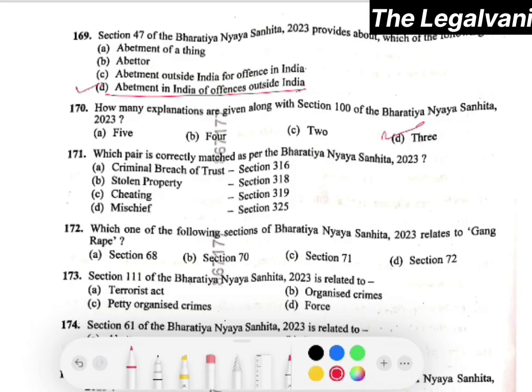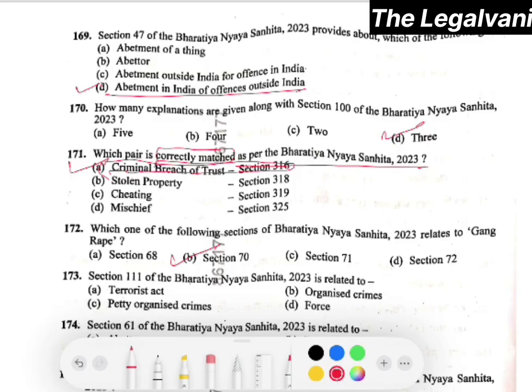Question number 171. It is a type of matching. Which pair is correctly matched as per the BNS? Here the right answer will be A, cheating, section 316 of BNS, right? Question number 172. Which one of the following sections of BNS 2023 leads to gang rape? Here the right answer will be section 70, that is option B.